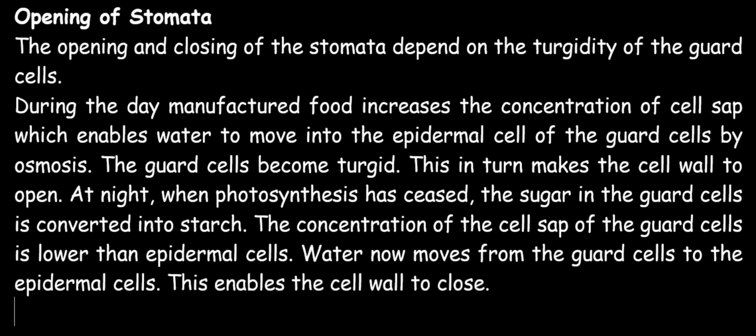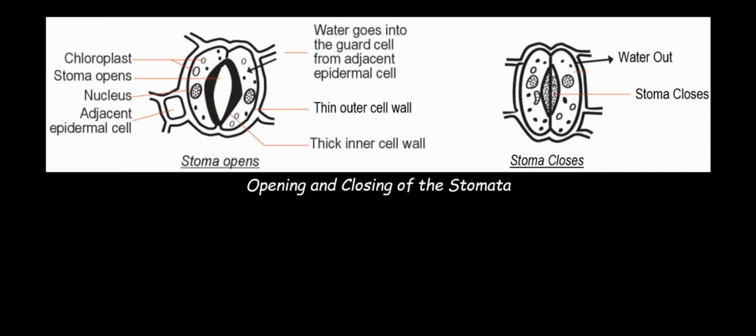So we are going to be looking at this in a diagram. This diagram shows the mechanism of opening and closing of the stomata. So we are going to be discussing that now. First of all, let's look at the mechanism of opening of the stomata. The chloroplast of the guard cells carries out photosynthesis during the day. So that is the chloroplast. It carries out photosynthesis during the day.